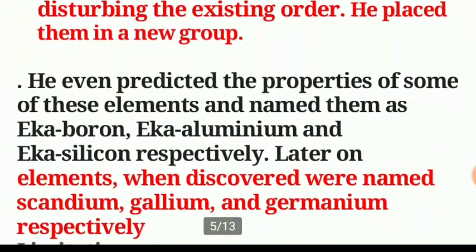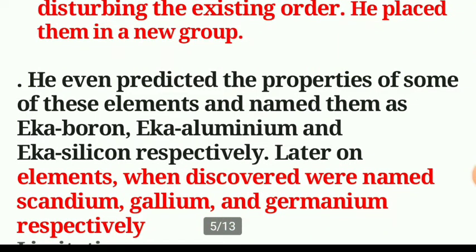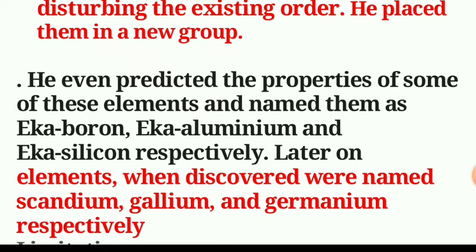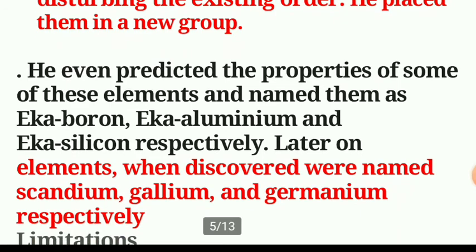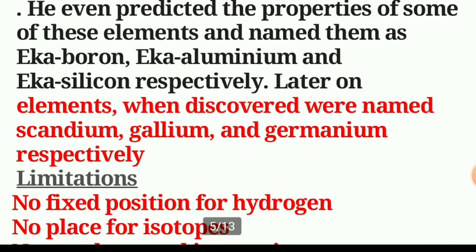He even predicted the properties of some of these elements and named them Eka-boron, Eka-aluminium and Eka-silicon respectively. Later on, when these elements were discovered, Eka-boron was scandium, Eka-aluminium was gallium, and Eka-silicon was germanium respectively. But there were some limitations also.